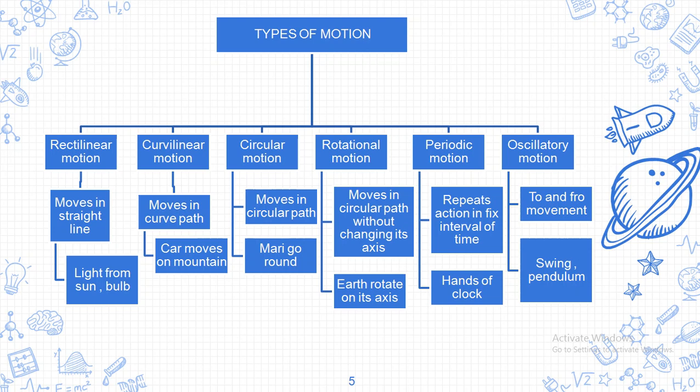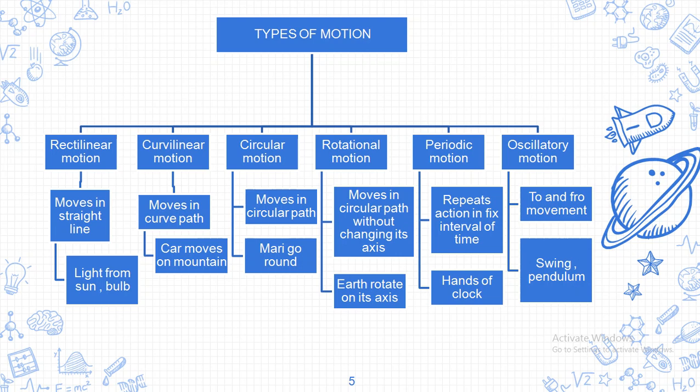Next one is periodic motion. Periodic motion means any object or anybody is repeating the action, whatever they have done, in a fixed interval of time. So it is said to be in a periodic motion.